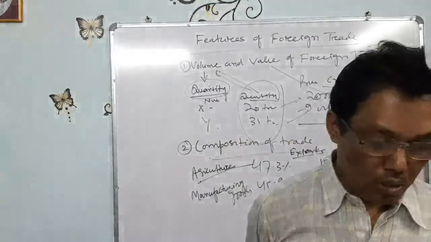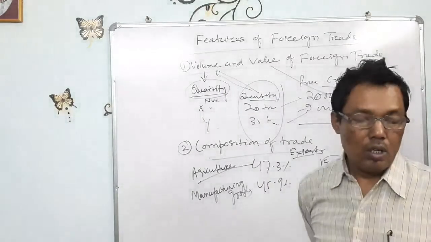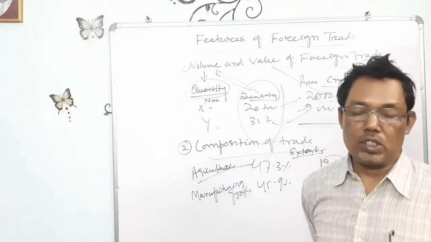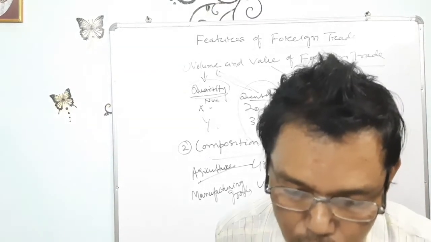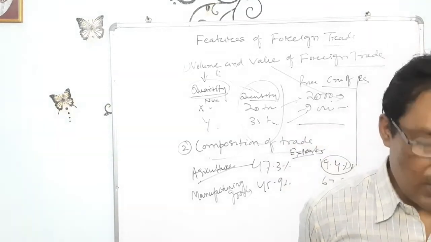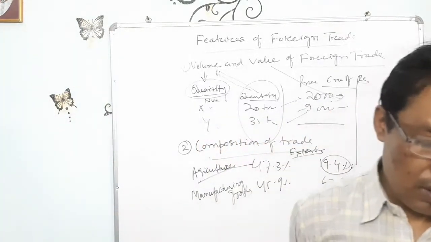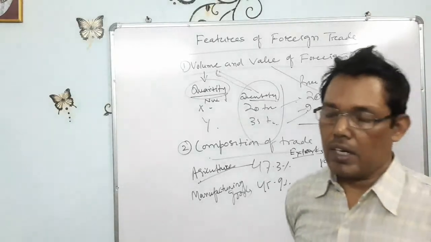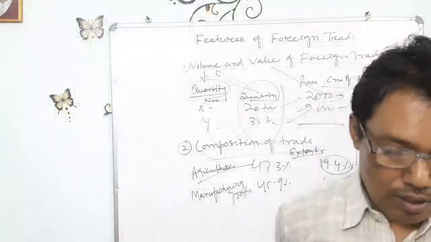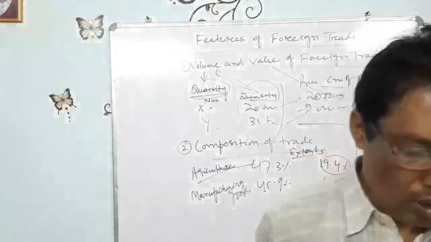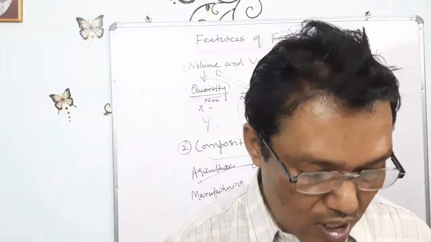Similarly, in the case of the services sector also, we have seen an increase. Basically, I want to express here that agriculture product exports are decreasing, while manufacturing and other types of goods are increasing. So the growth process during 1950 to 1990 was considerable, compared with our traditional exports.